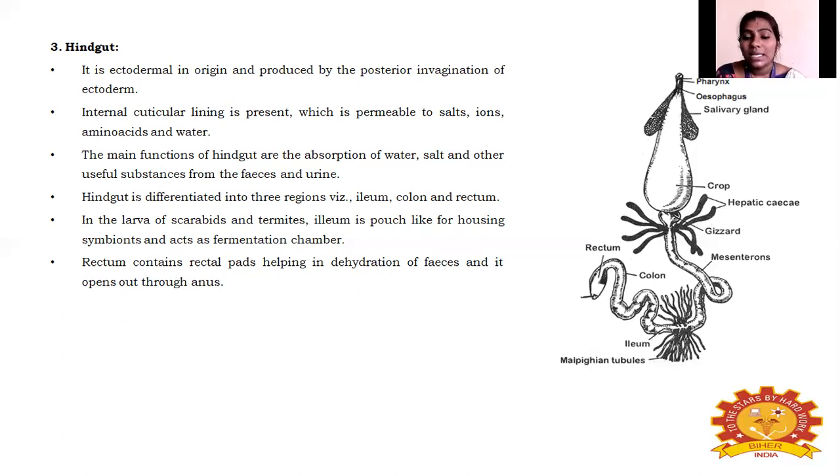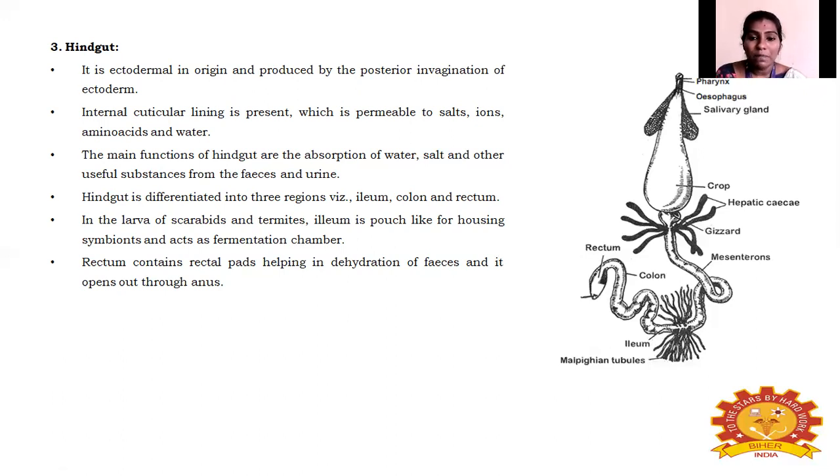In larvae like scarabids and termites, the ileum will be a pouch-like structure, whereas here the ileum is just a tube structure. In insects like termites and scarabid larvae, it will be a sac-like structure. Why is it sac-like? It is used as a housing for symbionts, and it also acts as a fermentation chamber in termites.